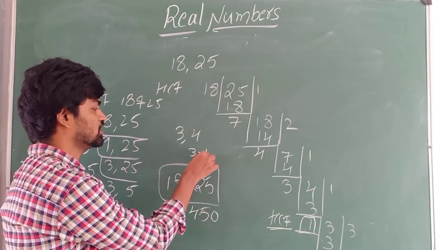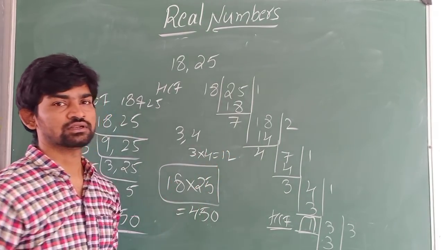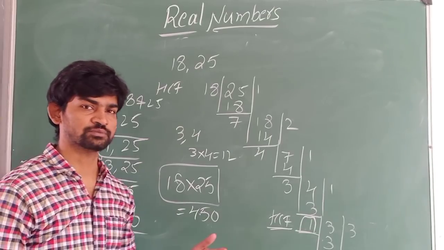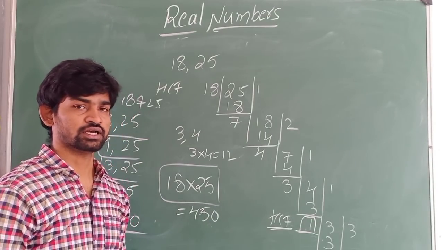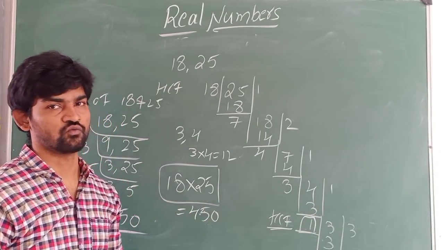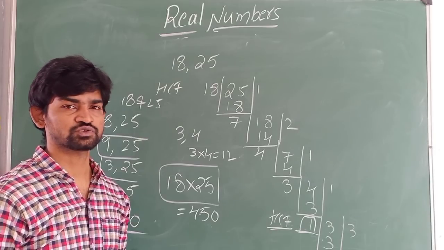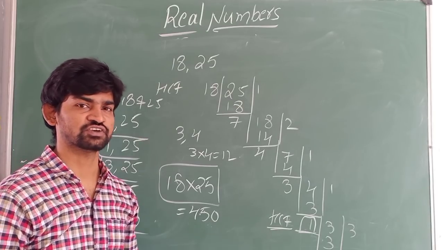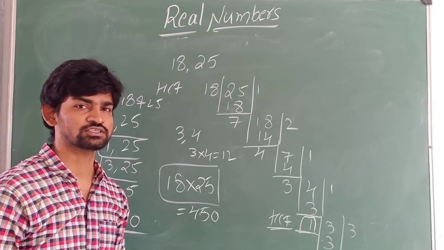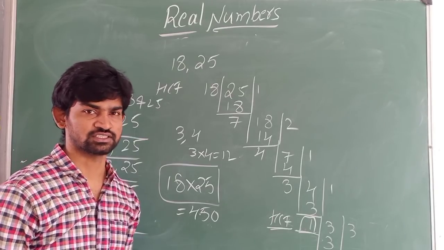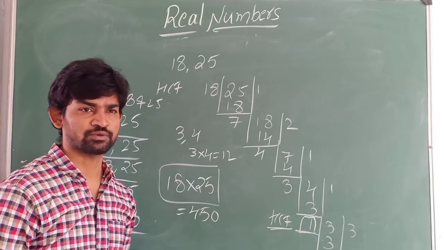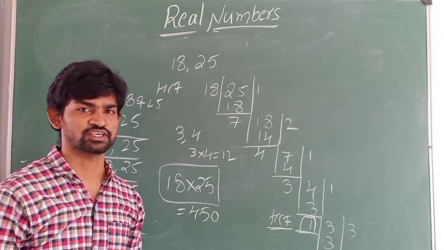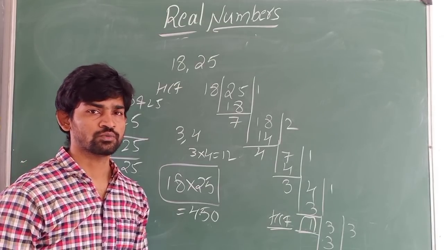Answer will be 3 into 4, that is 12. So LCM of co-primes is their product, and HCF of co-primes is 1. You can also say the definition like this: a pair of numbers which has their HCF as 1 are called co-primes.